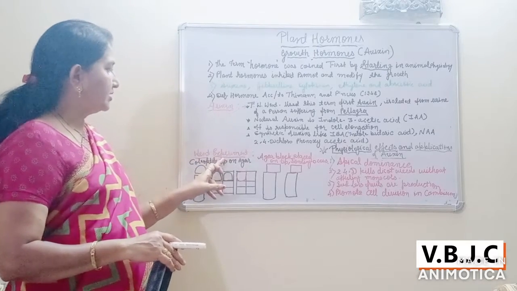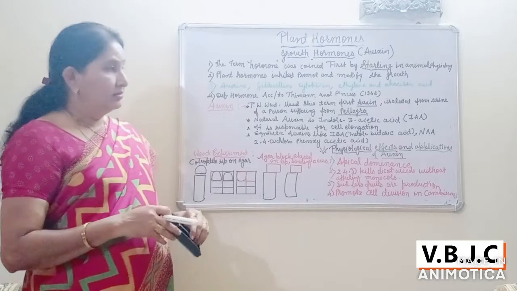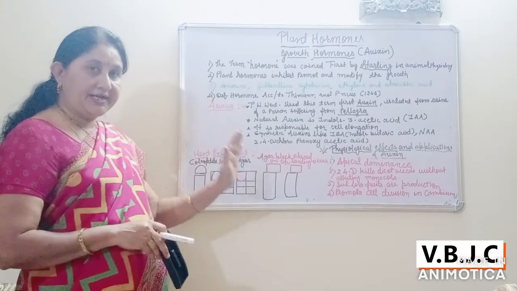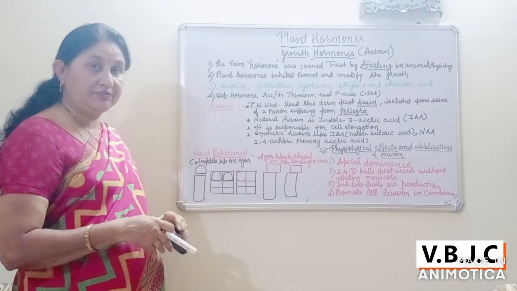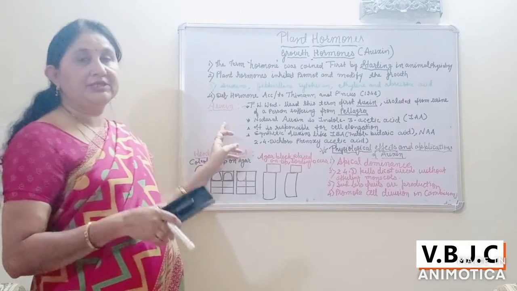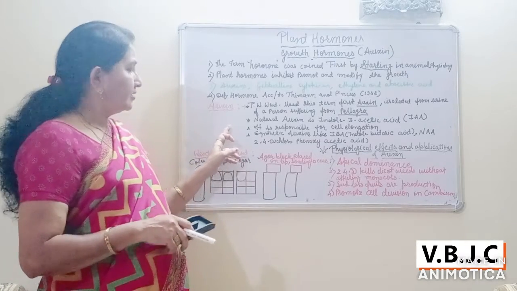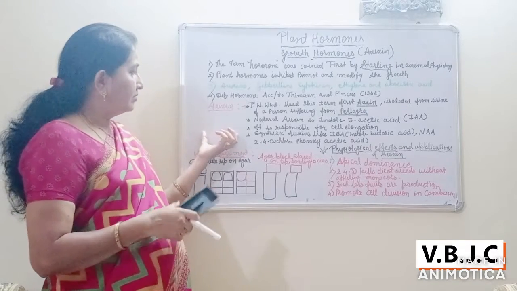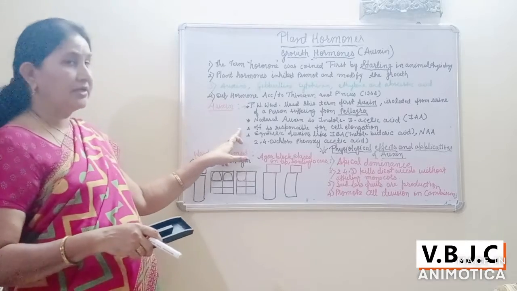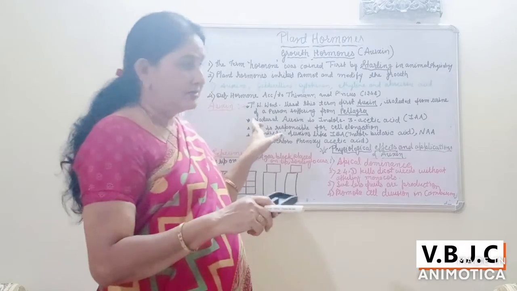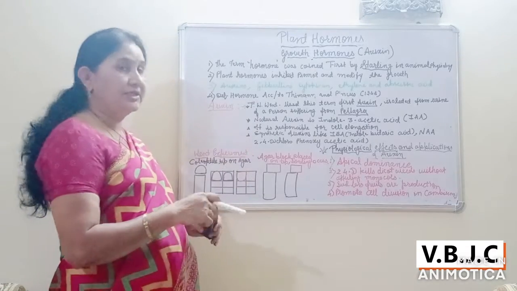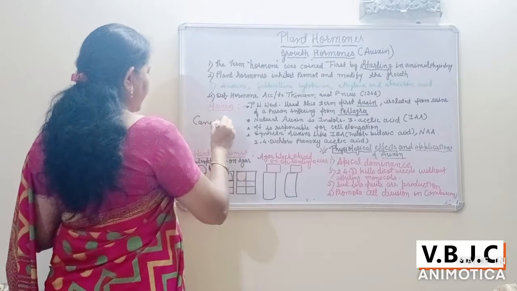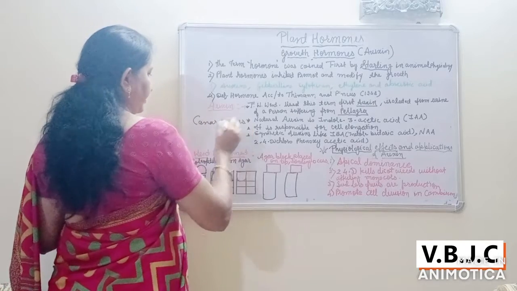Many scientists also performed experiments on plant hormones. Back in the 19th century, Charles Darwin studied tropism for the first time in the coleoptile tip of canary grass. This is one of the experiments performed by Darwin on canary grass.